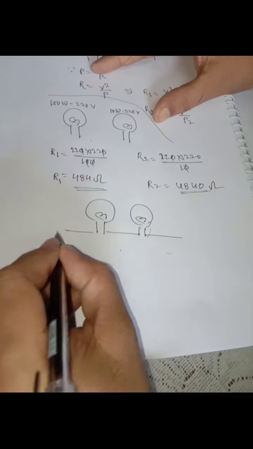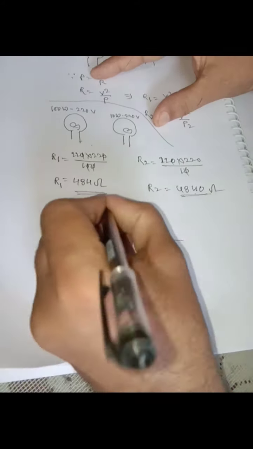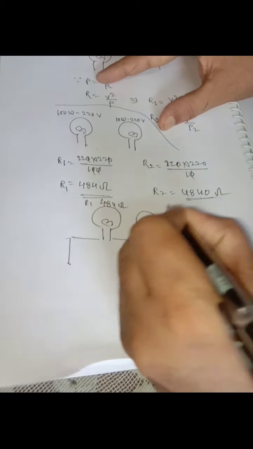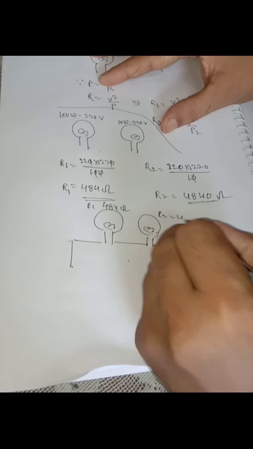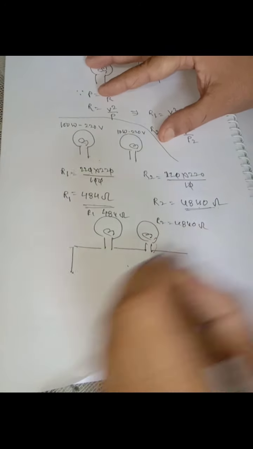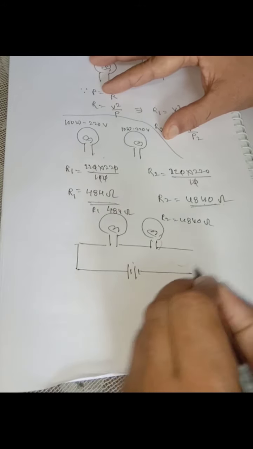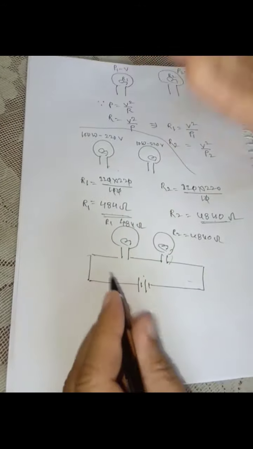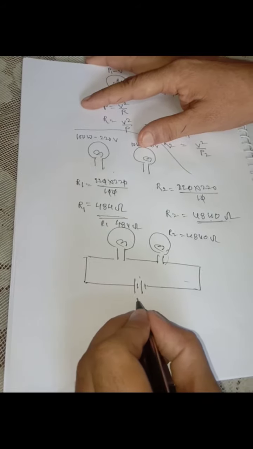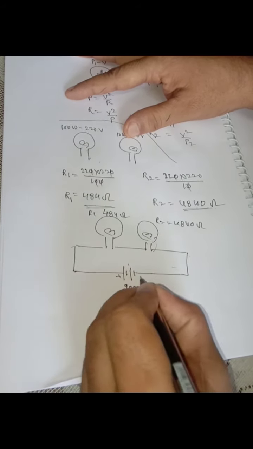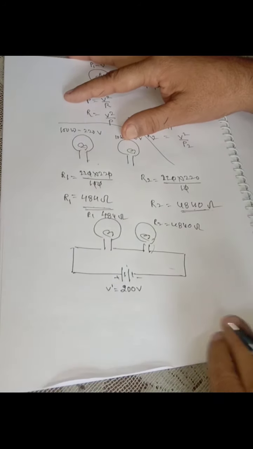Correct now. Its resistance is 484 ohm, R1, and its resistance is 4840 ohm, and they are connected in series across a supply voltage. Suppose here the supply voltage is 200 volt, let it be V dash.